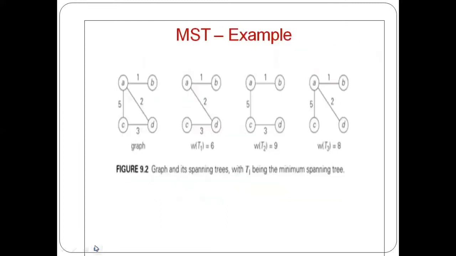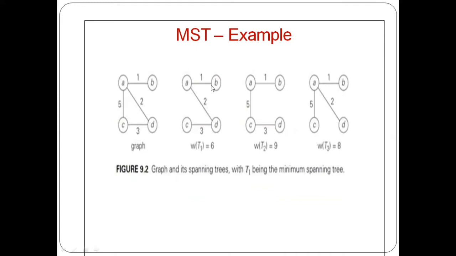So this is the graph you are having. The graph has 4 vertices and 4 edges. This is the graph I have given as the input, and I should find the minimum spanning tree. These are a few possible spanning trees, with A, B, C, D, all the vertices included. Sorry, these are 3 spanning trees which can be constructed from this given graph.